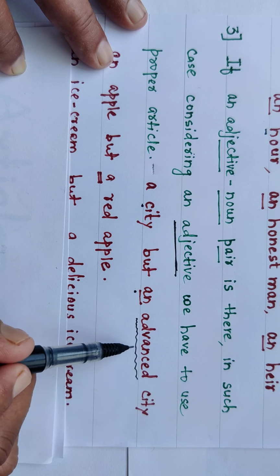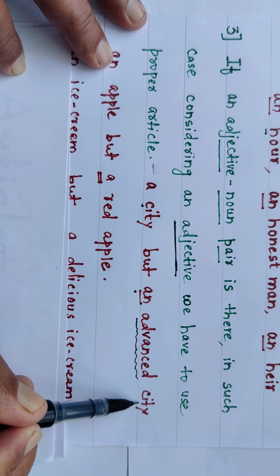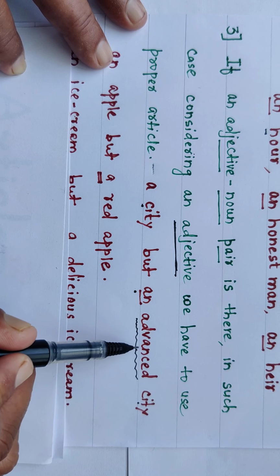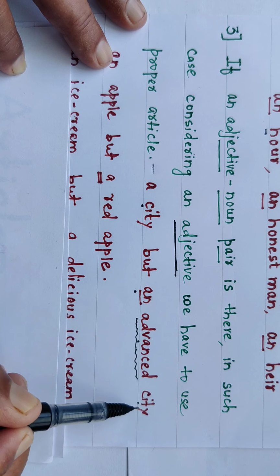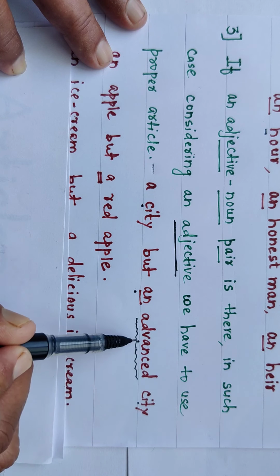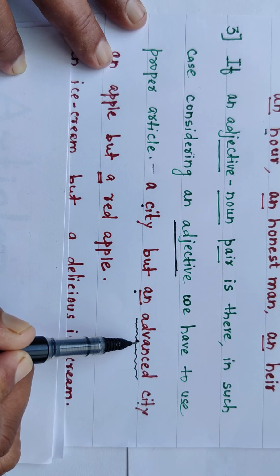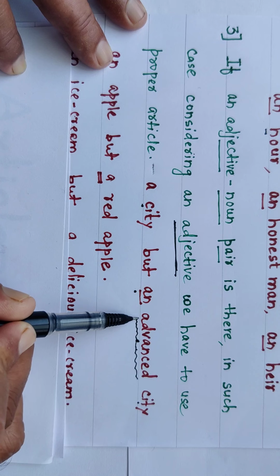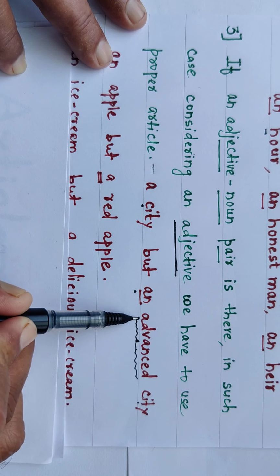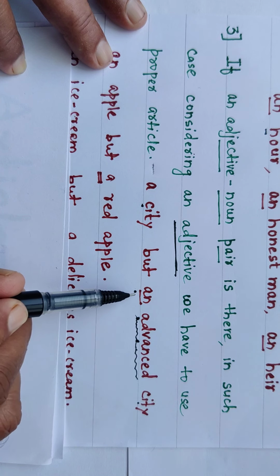It means when there is a pair of adjective and noun, at that time we have to focus on the adjective, not on the noun. The adjective here is advanced. It is creating a vowel sound, therefore we are putting AN before it.